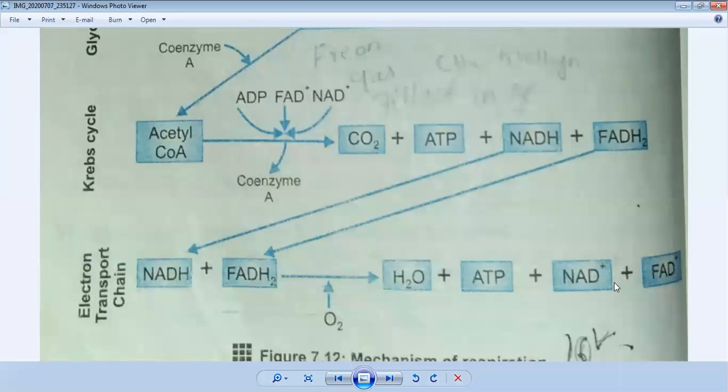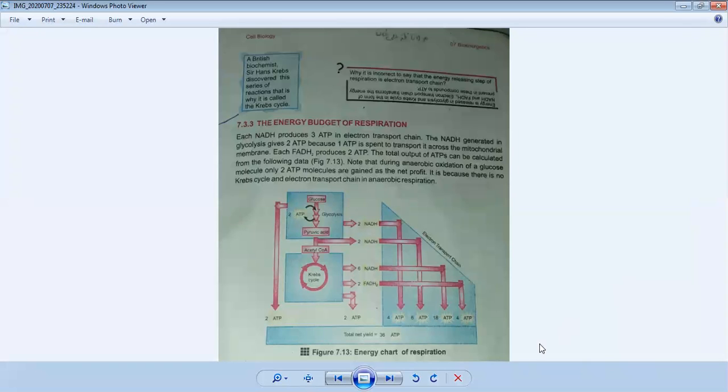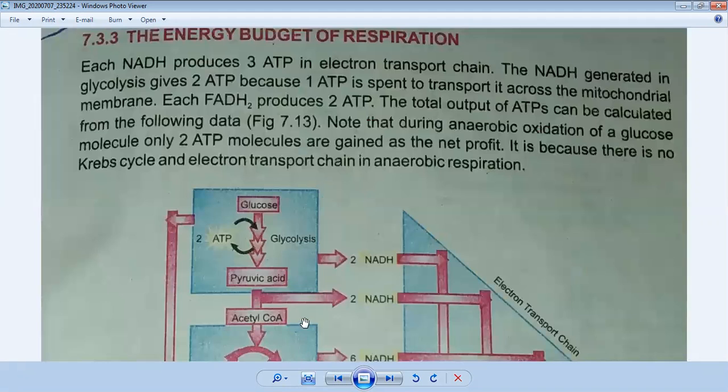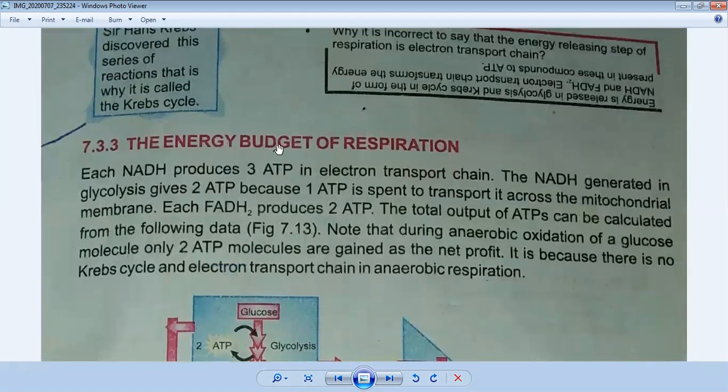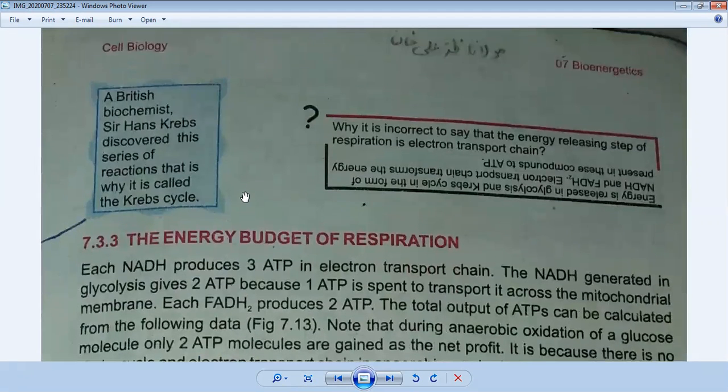Now come to the next page. There is some information given. You can see a British biochemist, Sir Hans Krebs, discovered this series of reactions. That is why it is called the Krebs cycle. This is important for your MCQs. Why is it called the Krebs cycle? Because it was discovered by a British biochemist, and his name was Sir Hans Krebs. So it is called the Krebs cycle.